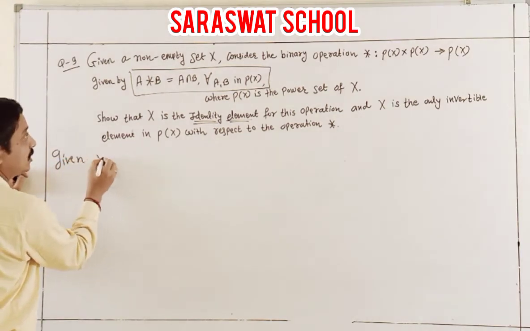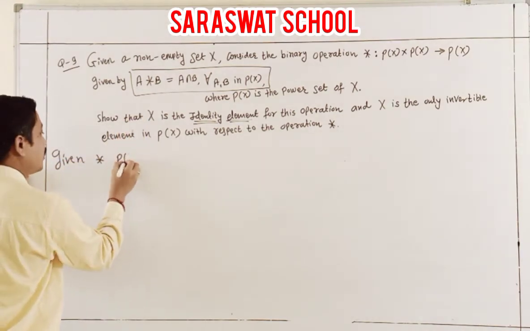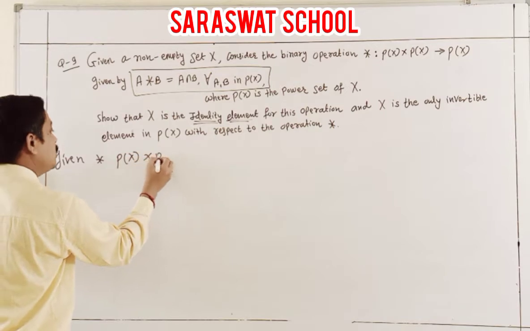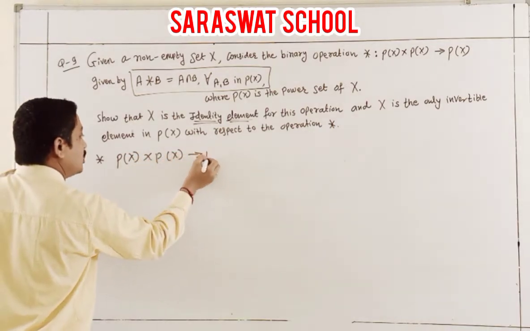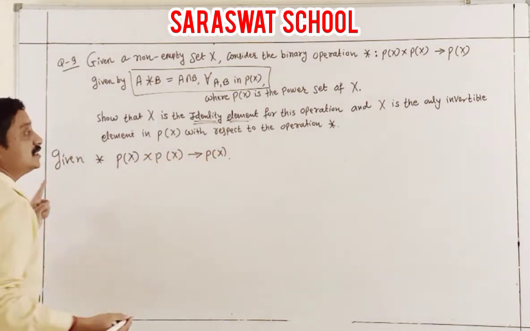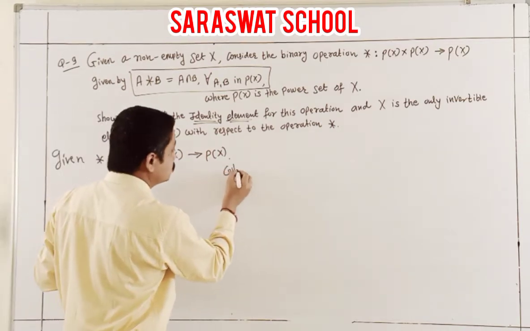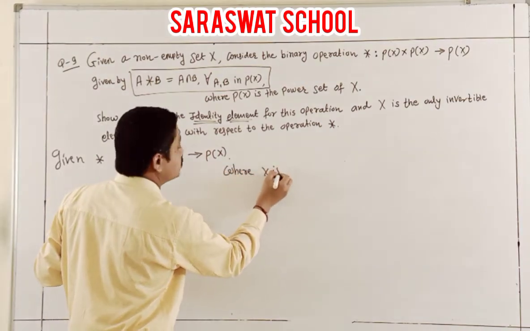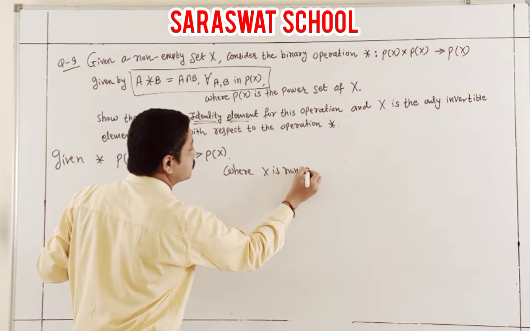So it is very easy for the given binary. What is the given binary? P(X) cross P(X) to P(X), for X a non-empty set.